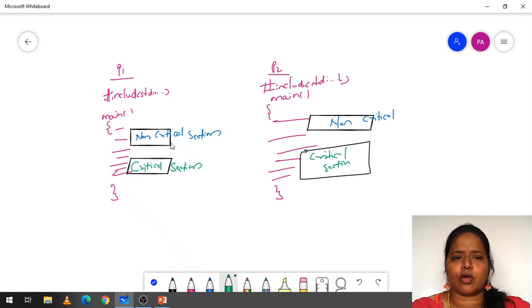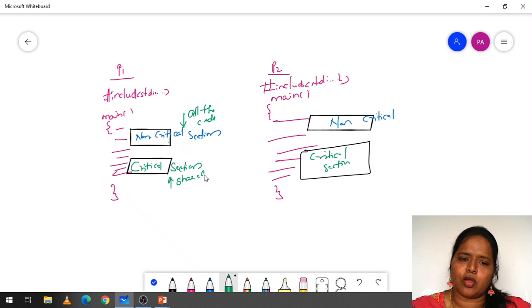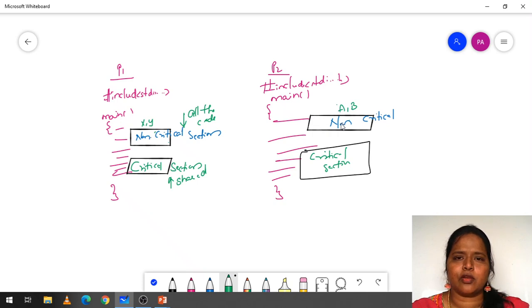When we talk about the non-critical section, all the code will execute in the non-critical section except the shared variables. All the remaining code will be executed in the non-critical section. Suppose here in the non-critical section the variables x and y have been used, and here the variables a and b have been used. Why? Because these are local to this program and these are local to that program, so they are written in the non-critical section.